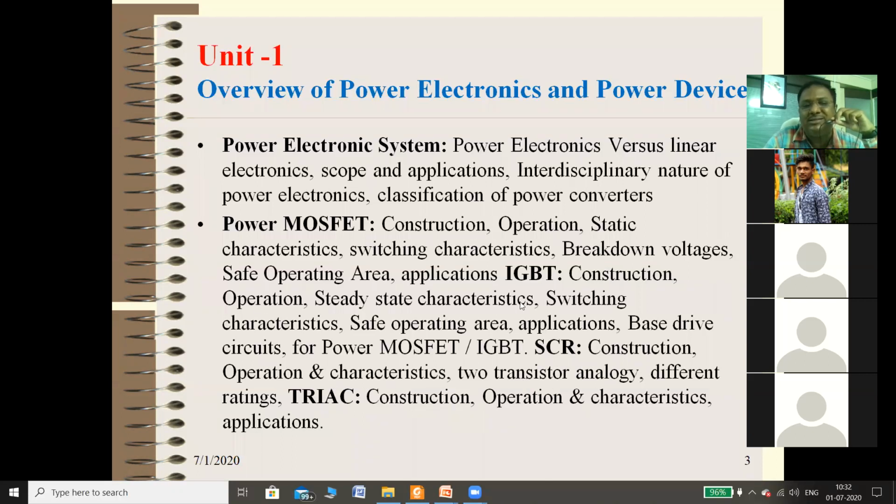And the last one is triac. So triac, SCR, IGBT, and MOSFET, all these 4 devices are part of your first unit. As per your syllabus, in first year you already learned MOSFET. You already learned SCR and triac. I think IGBT may not be part of your first year syllabus, but there is a little bit of difference in the devices you learned in first or second year, and these devices are called power devices. So these are all power devices. What is meant by power devices and so on, that we will see.